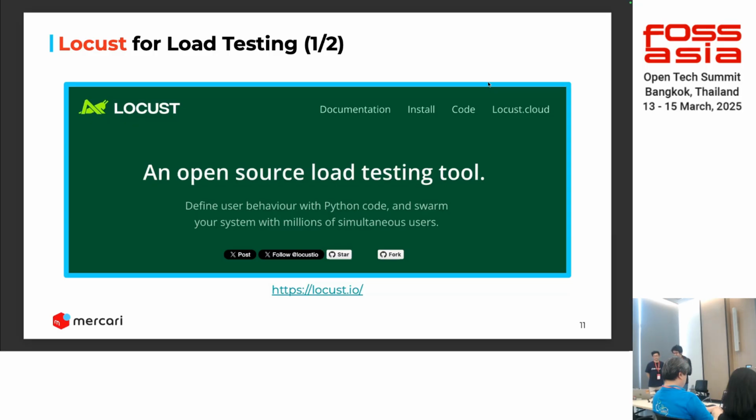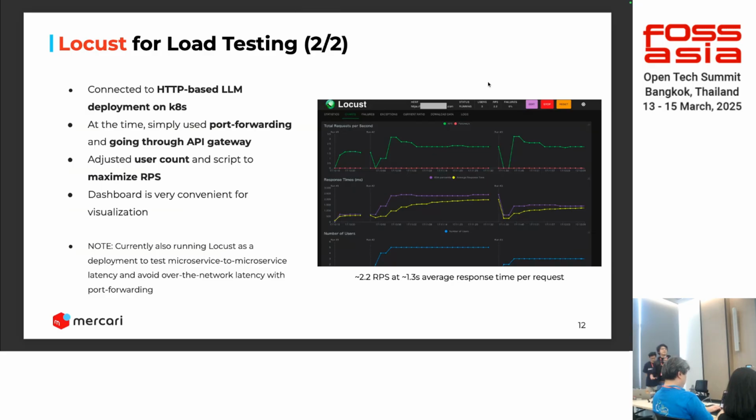So yes, and more on Locust. It's an open source load testing tool where you can mimic a number of users and requests given your custom scripts in Python. It's a really cool tool. Basically, once we deployed the Llama.cpp deployment in our cluster, we started running the Locust script locally.